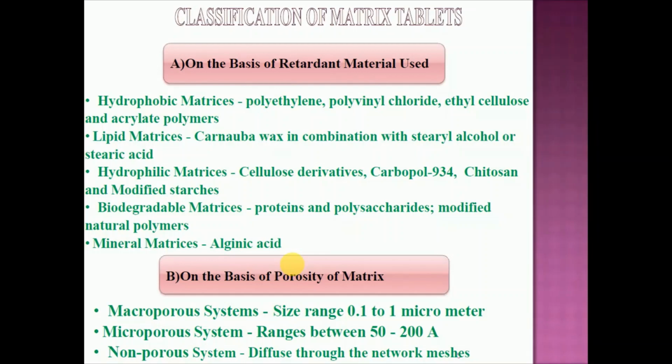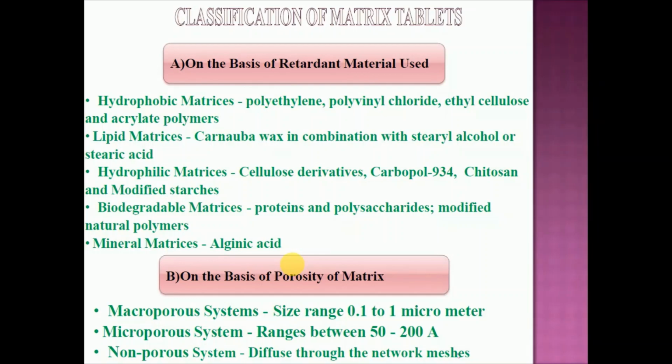Second type, that is the biodegradable matrix tablet. In biodegradable matrix tablets, generally we prefer biodegradable polymers. That polymer degrades in situ. Inside the body, that polymer is completely disintegrated and degraded. Whatever the polymeric chain is there is converted into monomers. Generally, we prefer protein and polysaccharide based polymers.